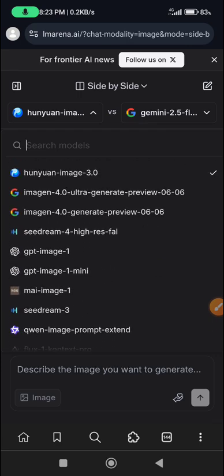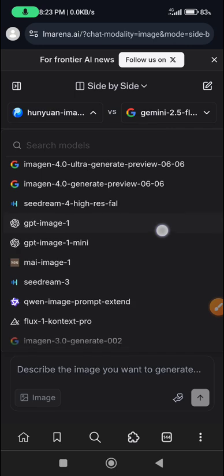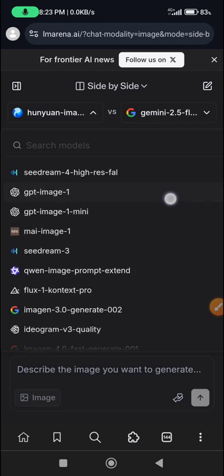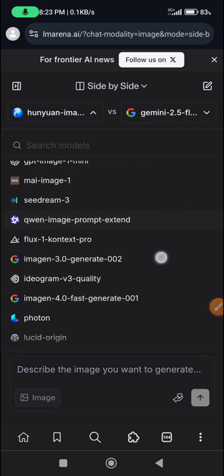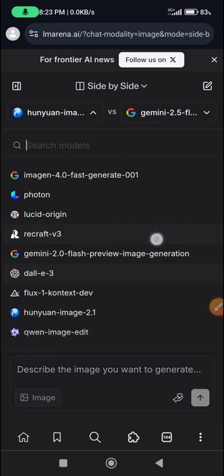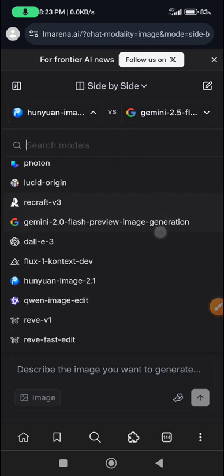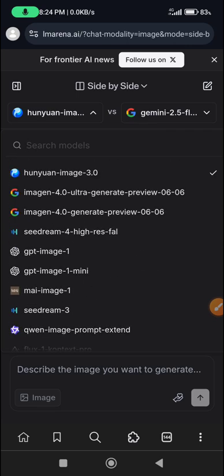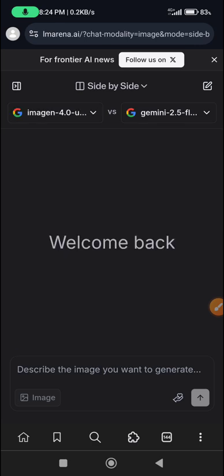So now on the left hand side, we're having Gemini on the right hand side. On the left hand side, let me look at picking something. You can just choose any AI image generator you want. Just pick anyone. I'm just trying to see the one I will go for. Okay, let me go with this second on the list here.